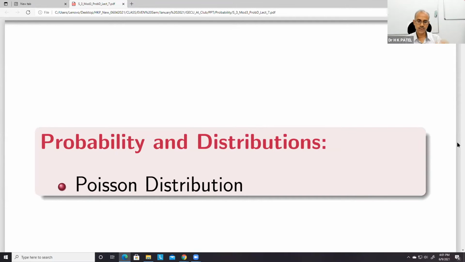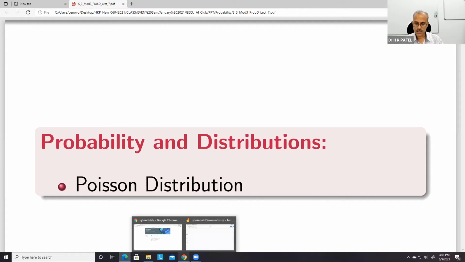So today we will see this Poisson distribution. But before that, I would like to answer the last lecture's question posed by Dr. Kadre.